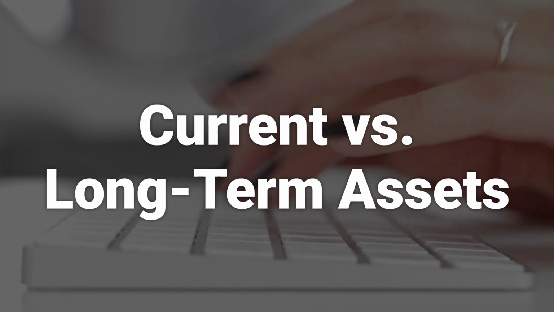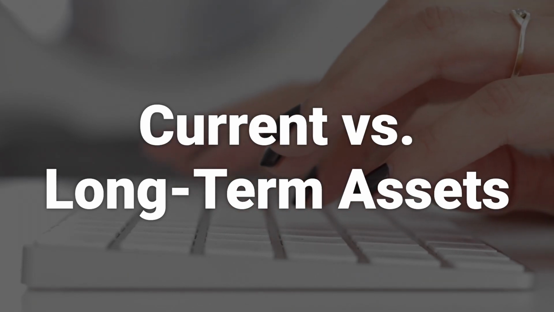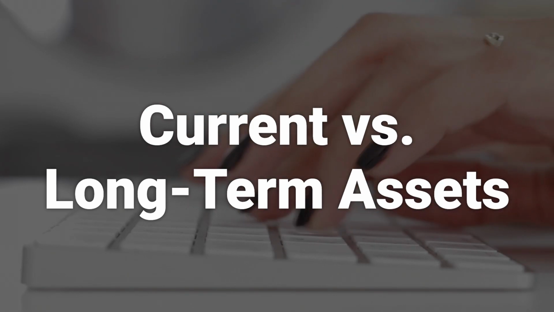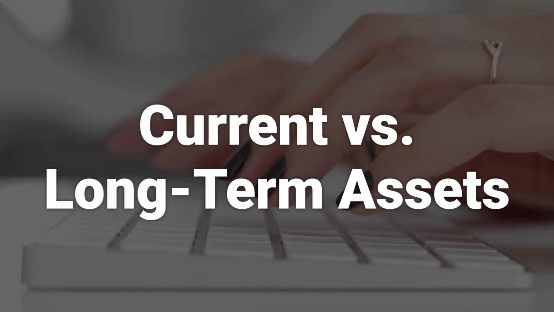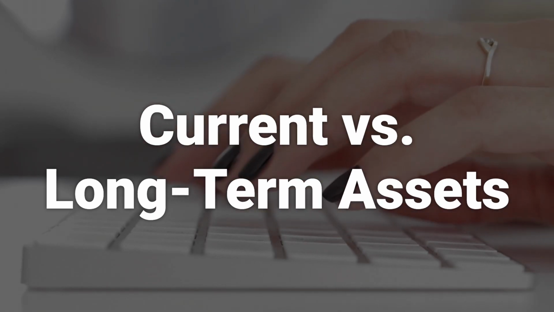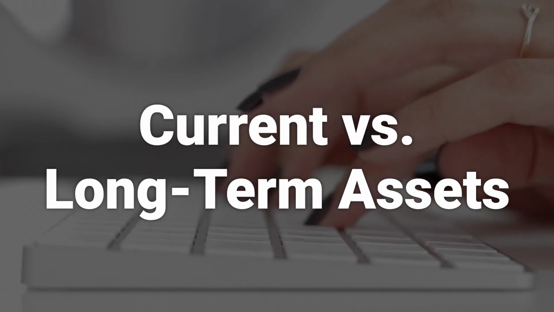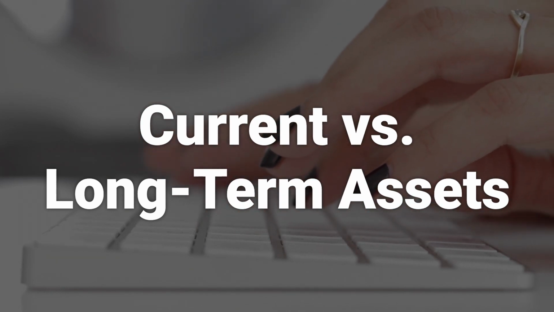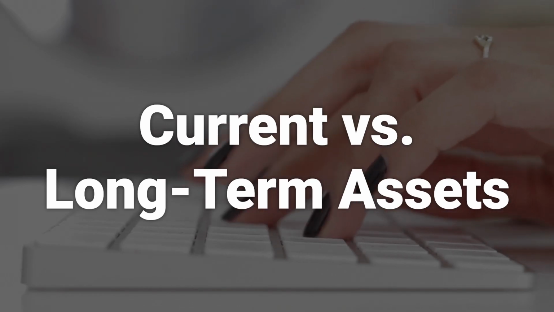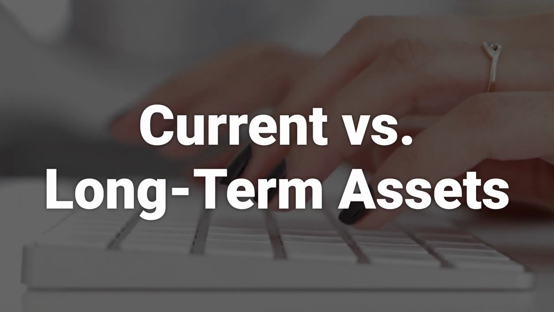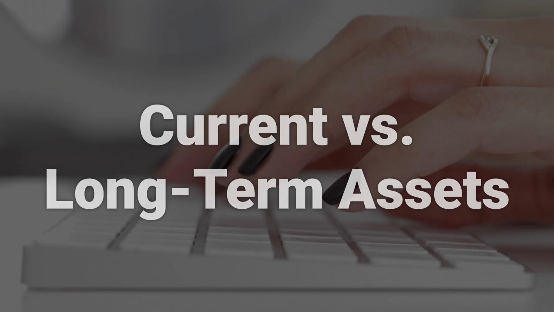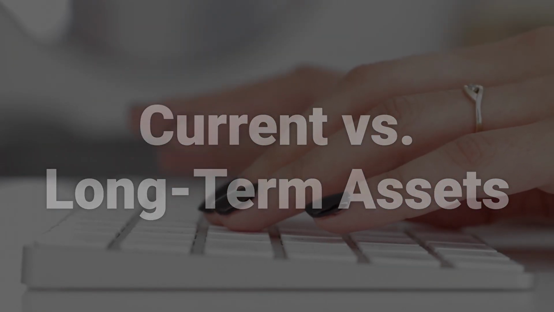The two main types of assets appearing on the balance sheet are current and non-current assets. Current assets on the balance sheet contain all of the assets and holdings that are likely to be converted into cash within 1 year. Non-current assets are long-term assets that have a useful life of more than 1 year and usually last for several years. Long-term assets are considered to be less liquid, meaning they can't be easily liquidated into cash.